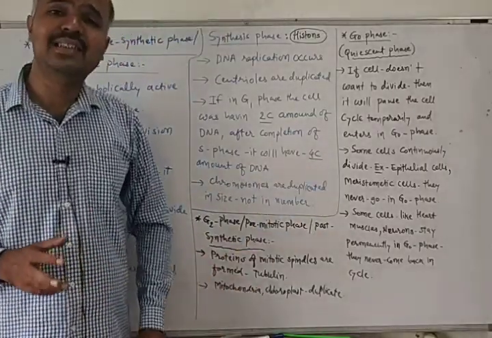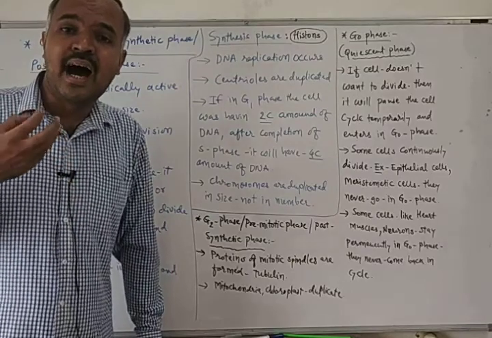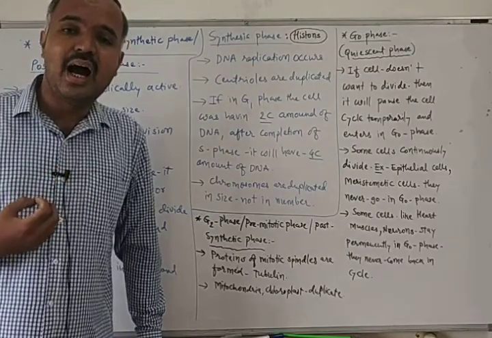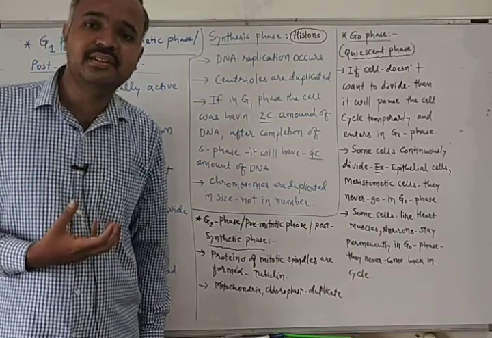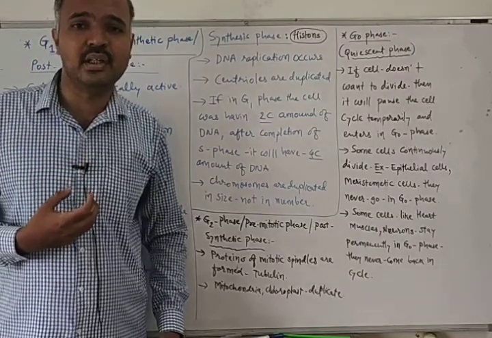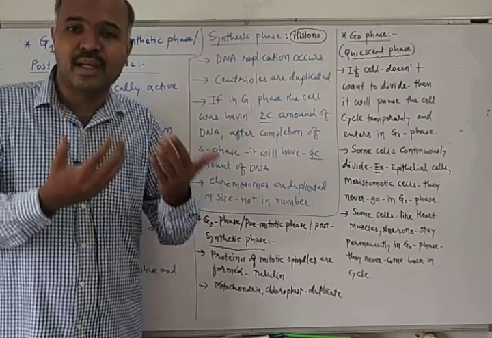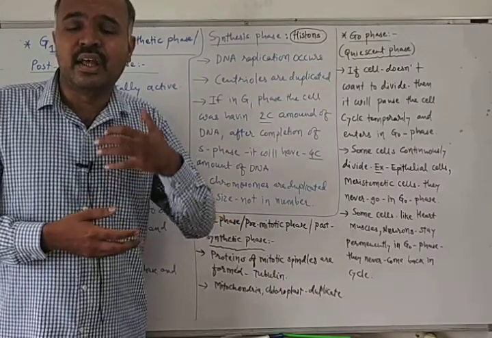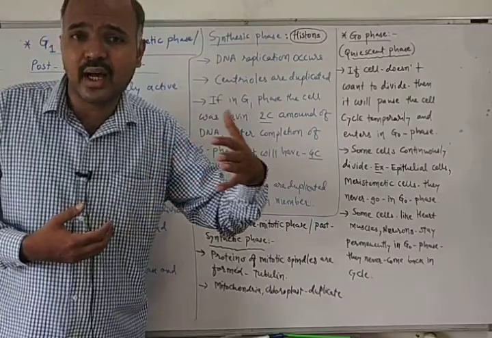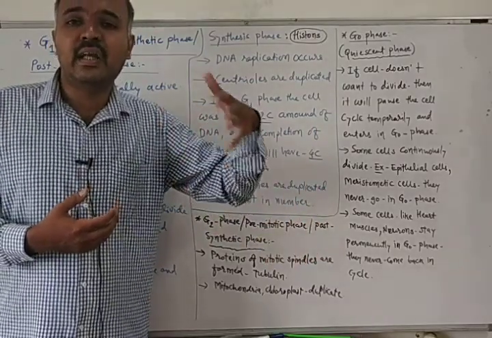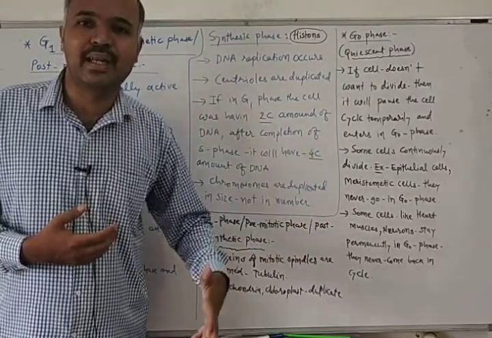But some cells, like cells of the heart muscles as well as neuron cells, soon after their formation will directly go into the G0 phase. And they remain in G0 phase permanently.